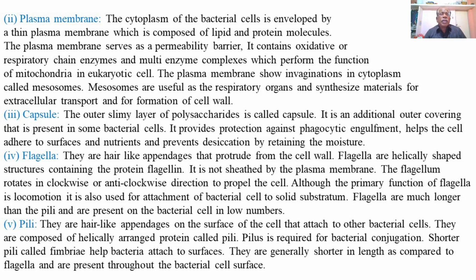So for the movement of the bacteria, the flagellum rotates in either a clockwise or anti-clockwise direction, and thus ultimately the bacterial cell propels forward, moving in a forward direction.